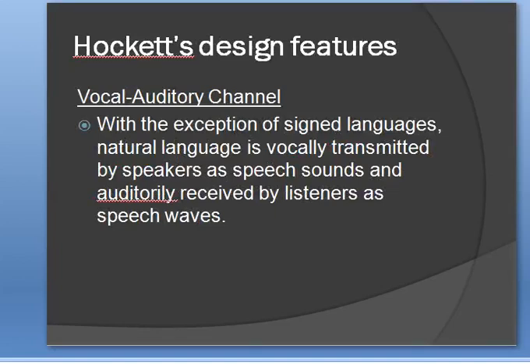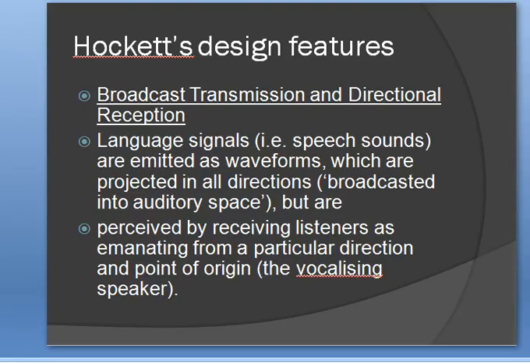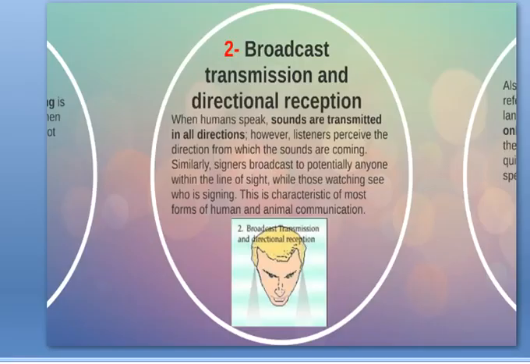First one was the vocal auditory channel, that someone says something and another person receives it. Then we had broadcast transmission and directional reception: someone says something, it moves in all directions and the receiver thinks that it is coming from its origin.